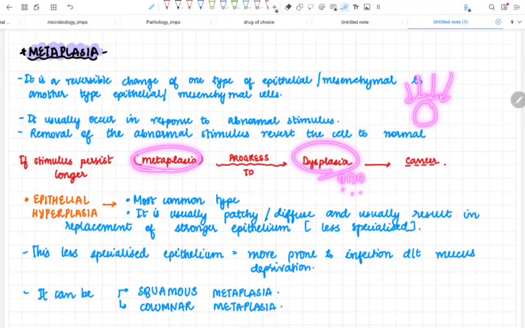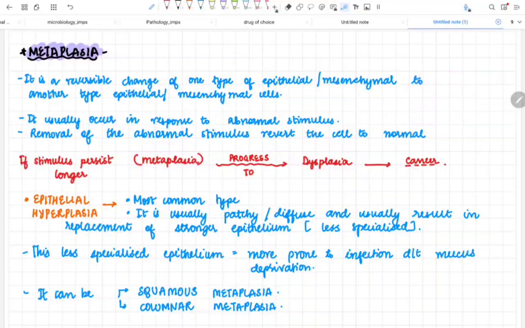Now what is dysplasia? I will tell you in the coming slide, and this dysplasia will lead to cancer. So hyperplasia, metaplasia, it is a very fertile soil for the cancer to grow. So if the cell has gone to the stage of hyperplasia and metaplasia, it is very important the cells should come back to normal, because it will damage the cell and the chances of cancer will increase.